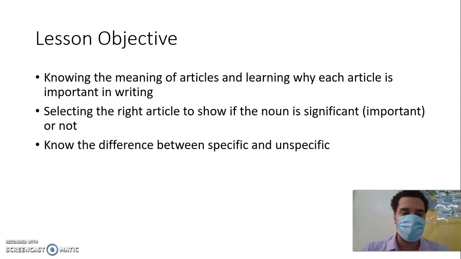So today's lesson objective: you'll be knowing about the meaning of articles, and you will learn why each article is important in writing. You will select the right article to show if the noun is significant or important or not. And you will know the difference between specific or definite and unspecific or indefinite articles.